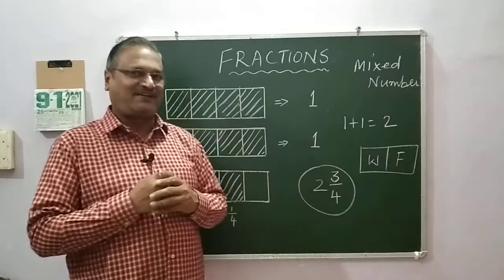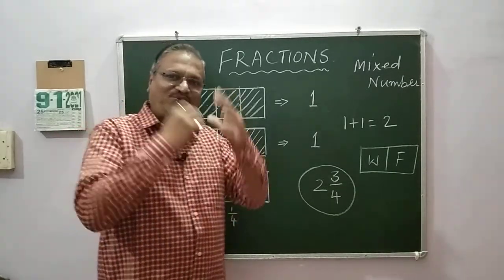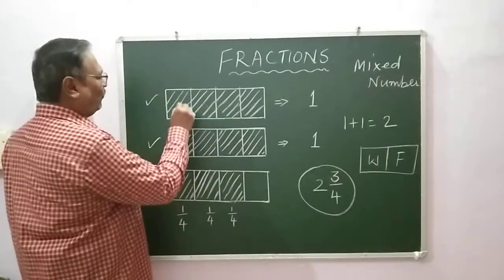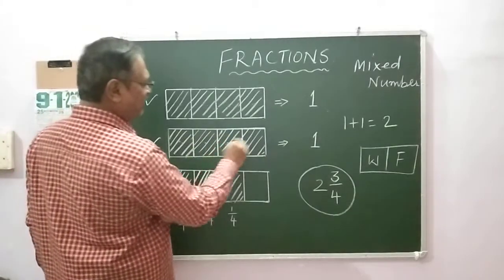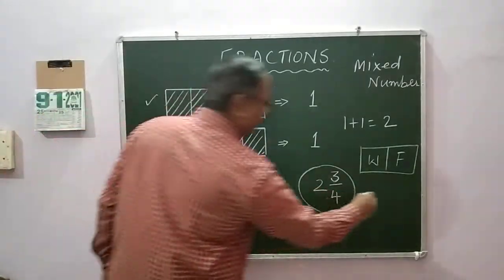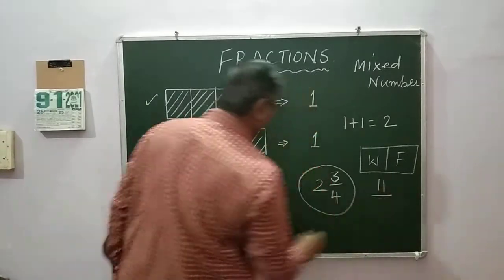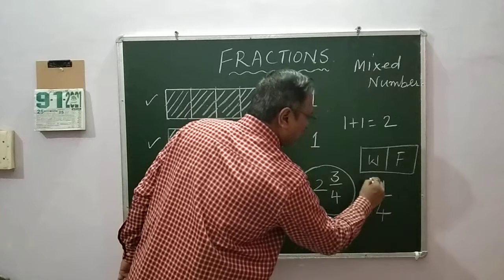And a mixed number can be written as an improper fraction. How? Let us count now. 1, 2, 3, 4, 5, 6, 7, 8, 9, 10, 11. 11 divided by, each one is how many parts? 4 parts.